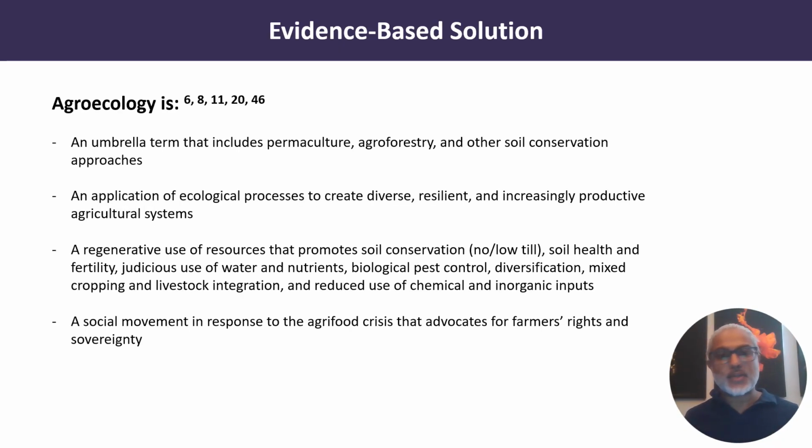Agroecology is an umbrella term that includes permaculture, agroforestry, other soil conservation approaches. It is essentially an application of ecological processes to create diverse, resilient, and increasingly productive agricultural systems. It focuses on regenerative use of resources, no or low-till soil conservation, judicious use of biological pest controls, diversification, and reduced use of chemicals and inorganic inputs. It's also a social movement in response to the agri-food crisis, and it advocates for farmers' rights and sovereignty.